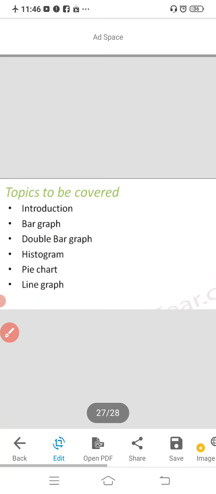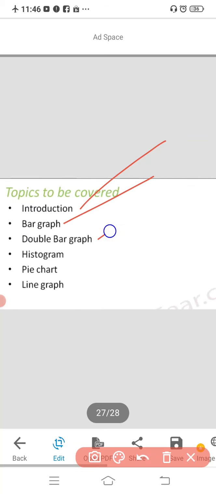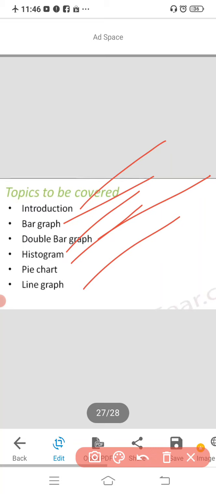Next part you are going to study is introduction to graphs. In introduction to graphs you are going to study the introduction, bar graph, double bar graph, histogram, pie chart, and line graph. In data handling also you are studying the same thing. With that you are going to study the histogram and line graph. All these concepts will be covered in the introduction to graphs.